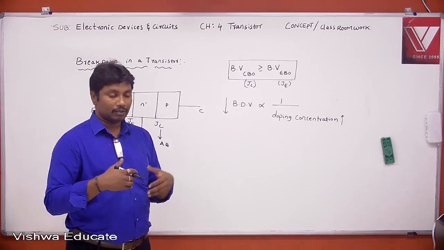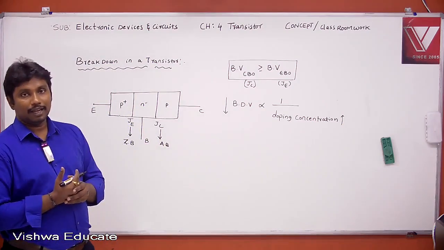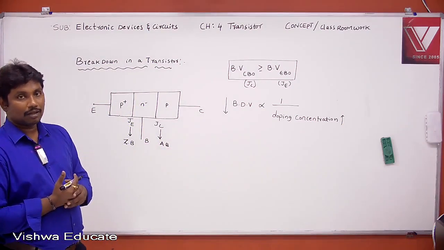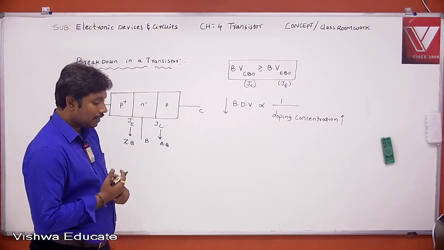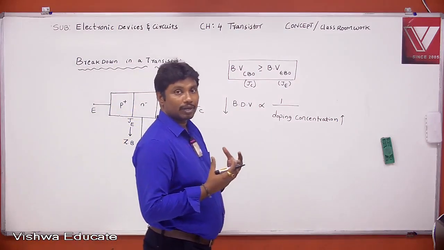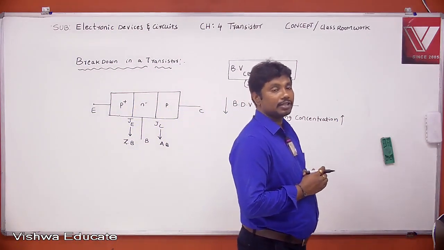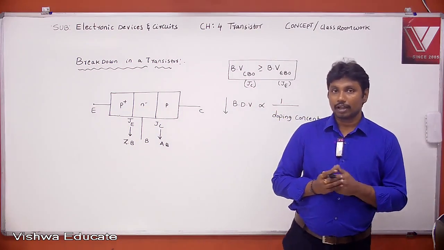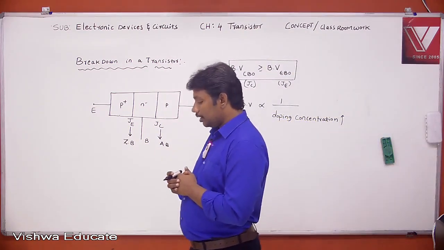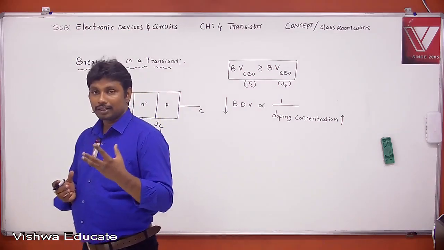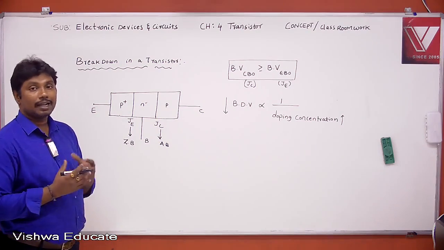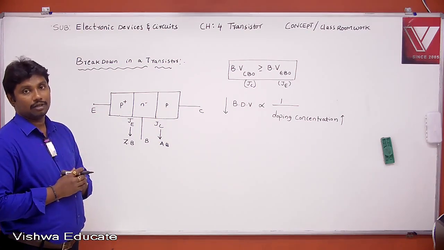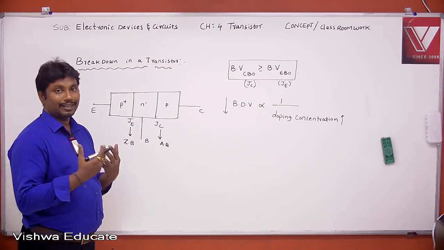Next one, in a transistor, Zener breakdown can occur at the emitter junction, and avalanche breakdown can occur at the collector junction.